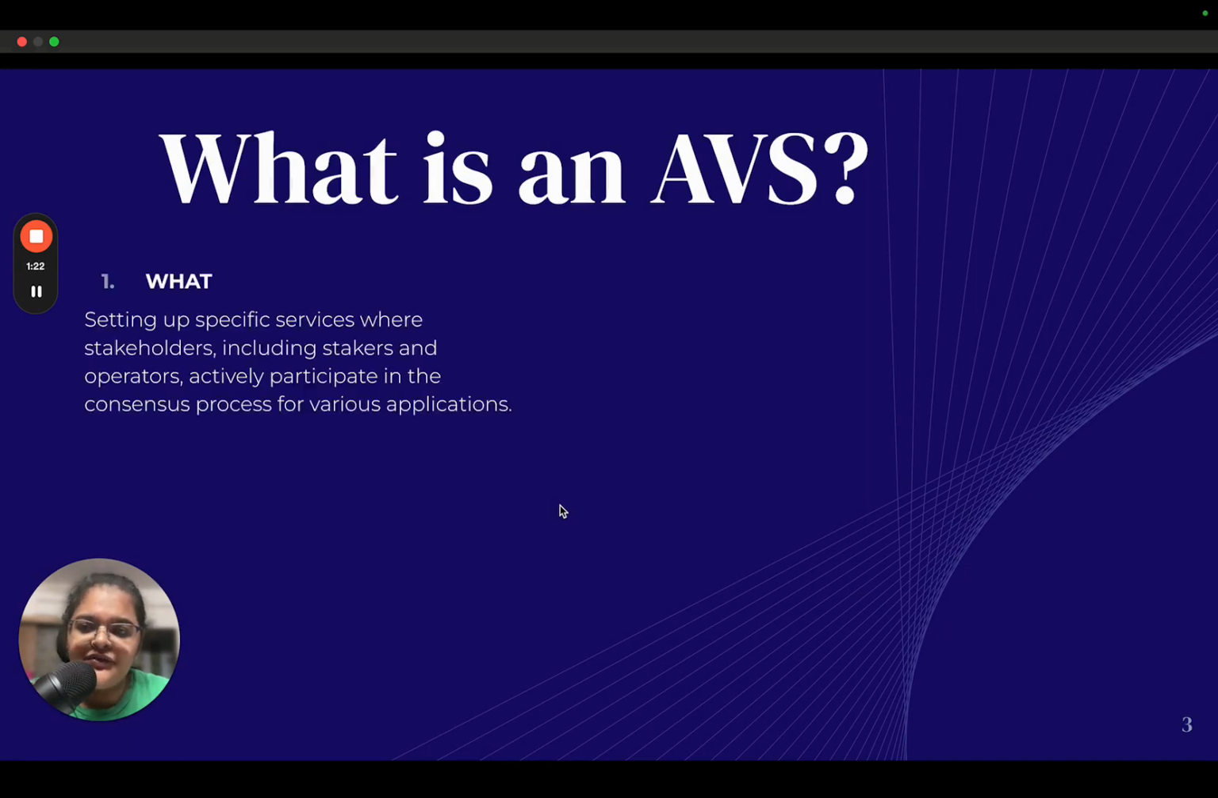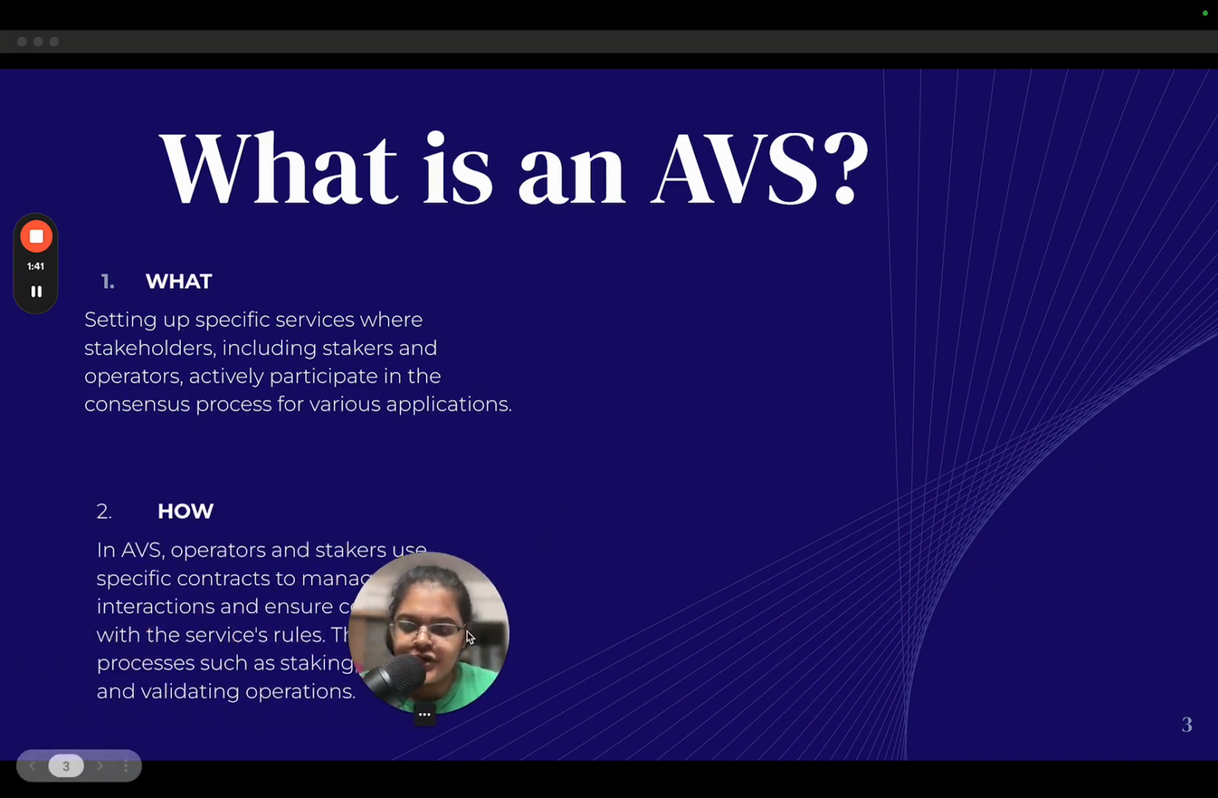So, what is an AVS? An AVS involves setting up specific services where stakeholders, including stakers, that is us, and operators, actively participate in the consensus process for various applications. These applications are the AVS, right? So, how do they function?